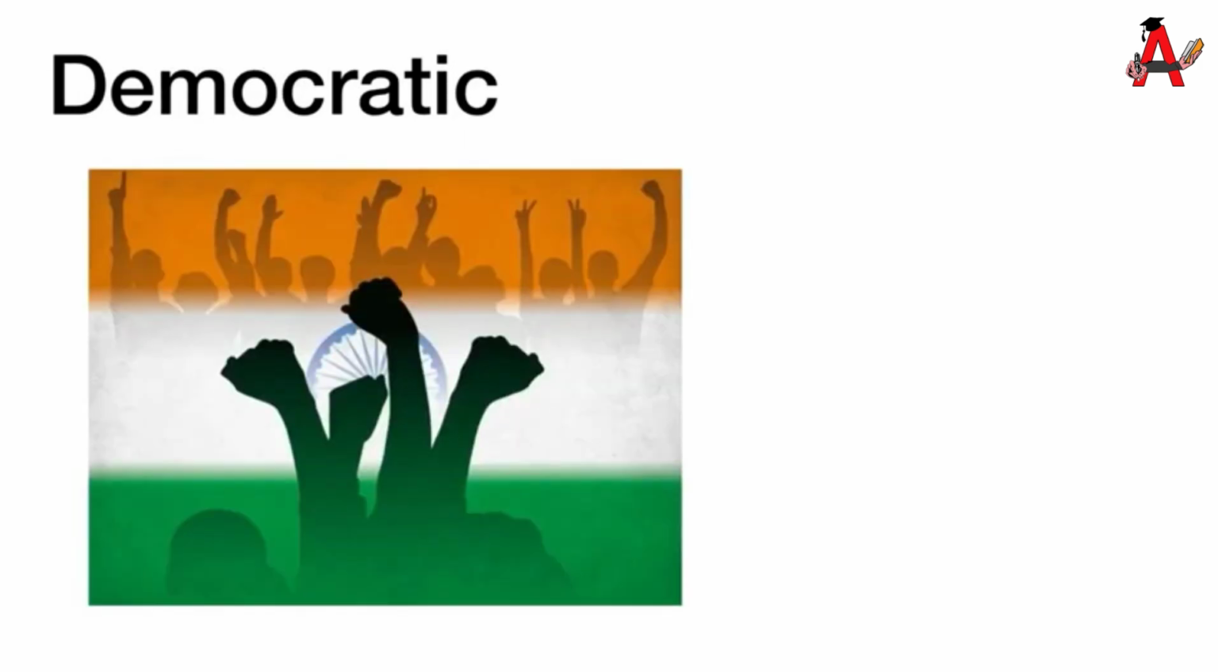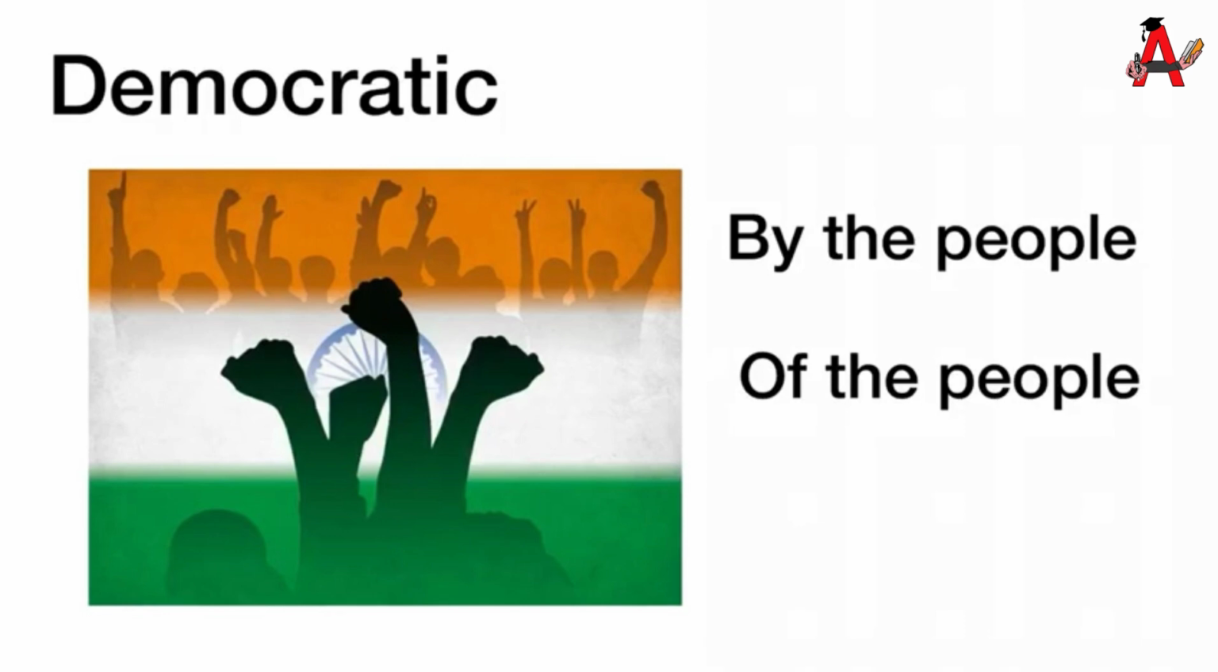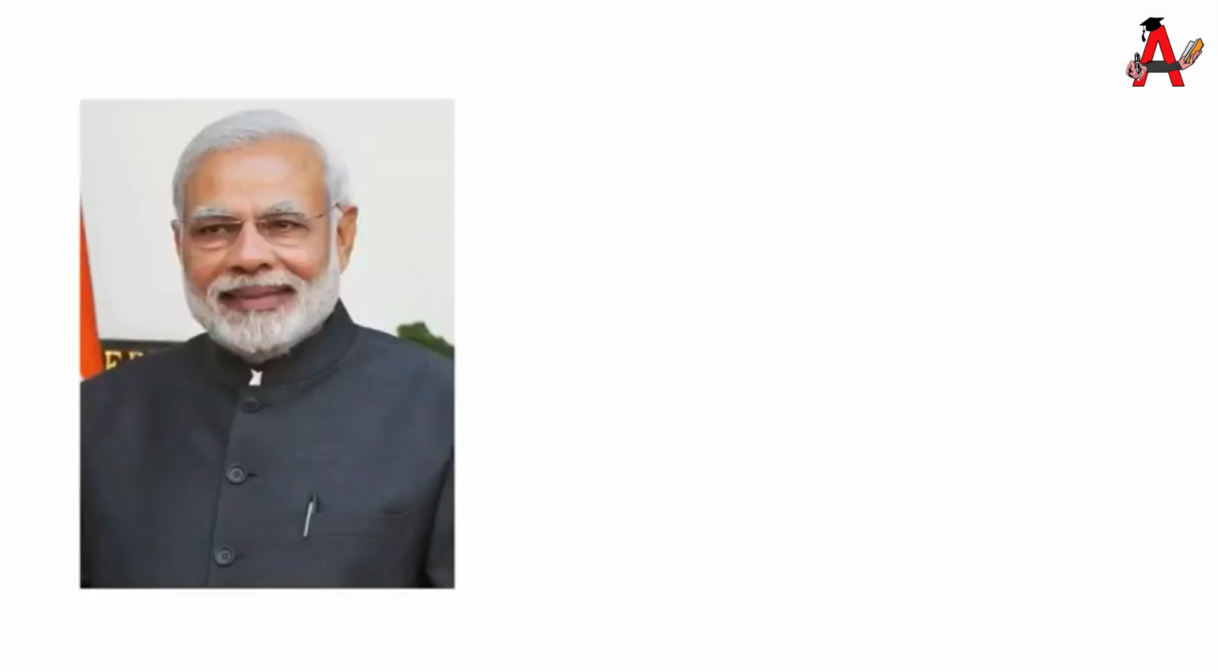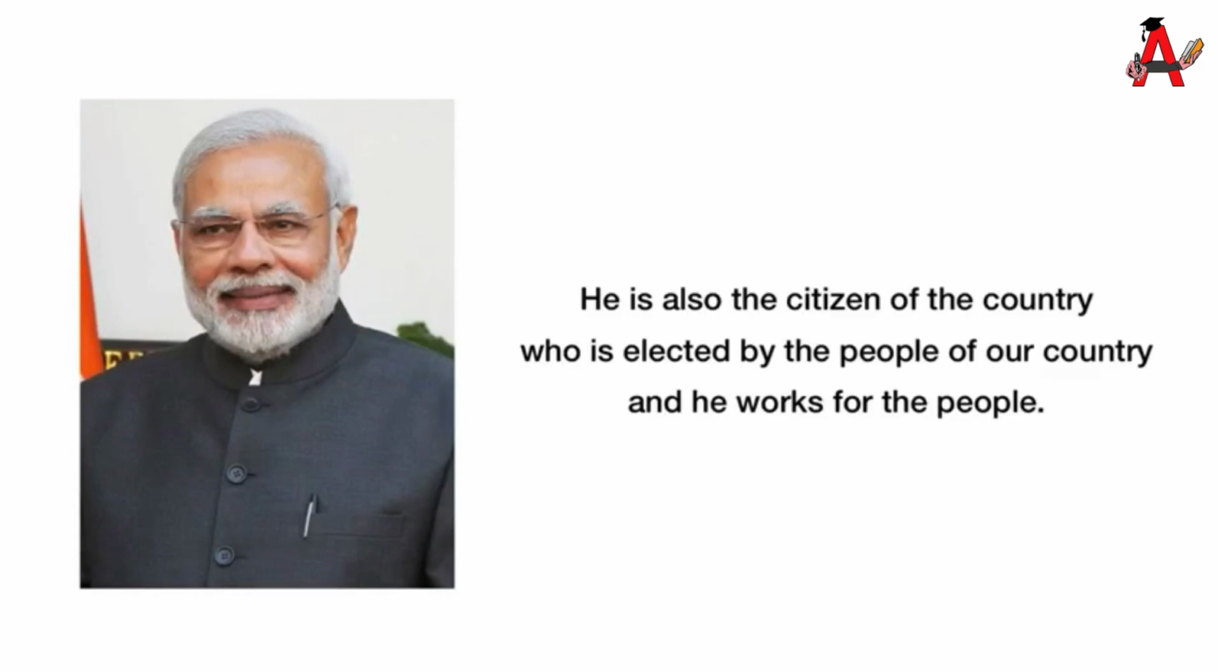Secondly, democratic. It means the government is elected by the people, from the people, and for the people, and from amongst the people. Which means the government of India, that is the Prime Minister, is one of its citizens and he is elected by the people of the country and he works for the people of the country. That is a democratic country.